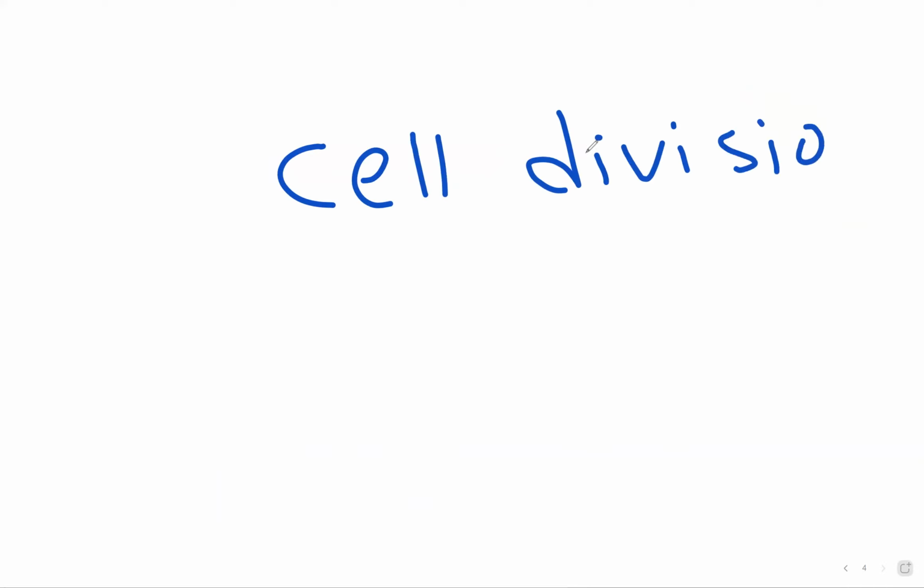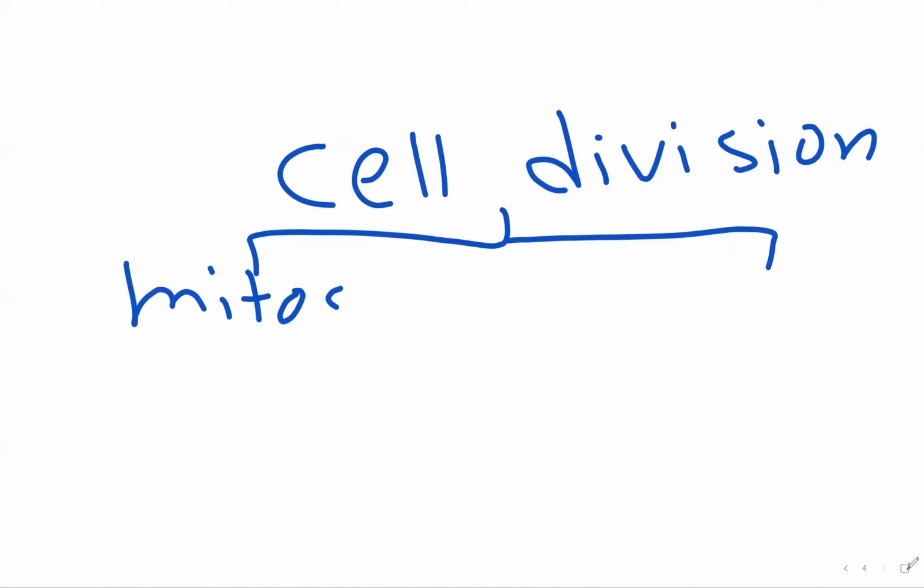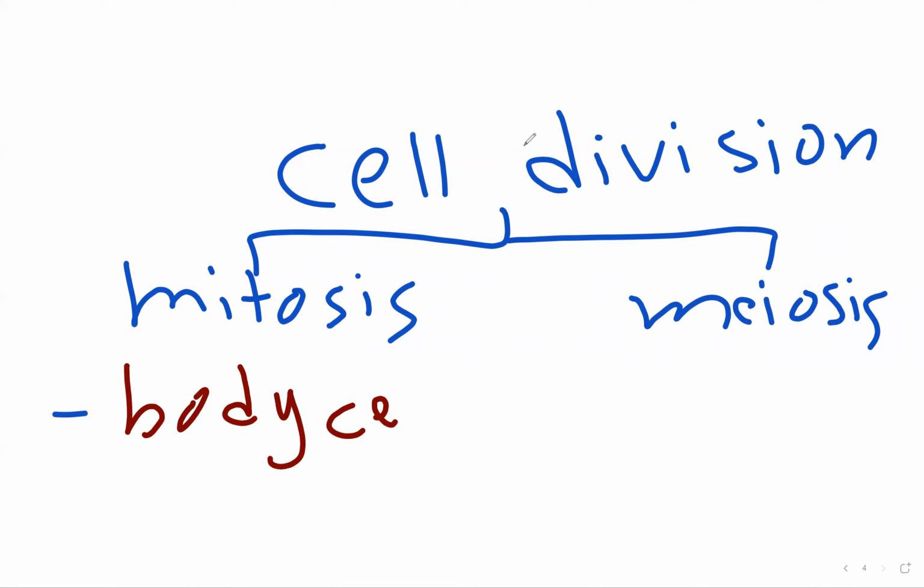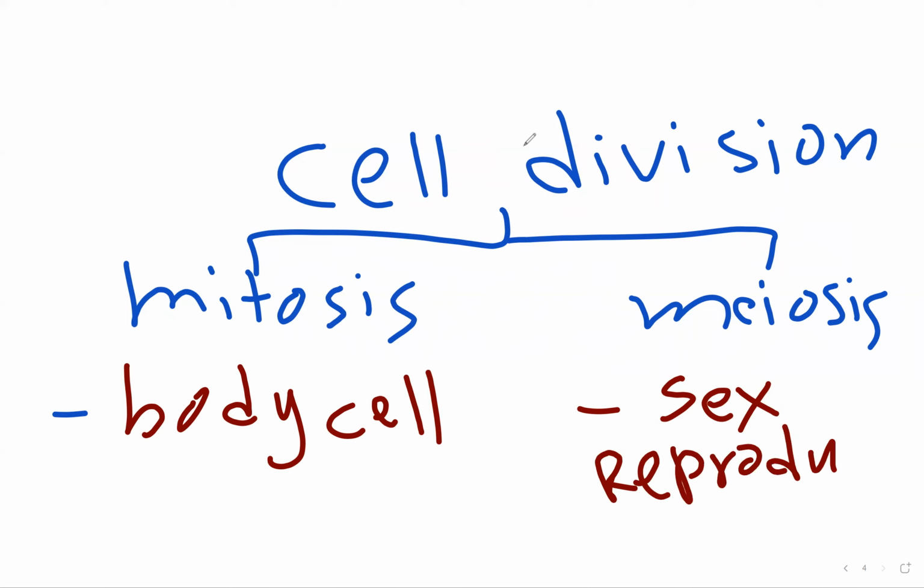This is cell division. There are two types of cell division: mitotic cell division, or mitosis, and meiosis. For mitosis, body cells undergo cell division. For meiosis, sexual reproductive cells undergo cell division. Let's take a closer look at mitosis.